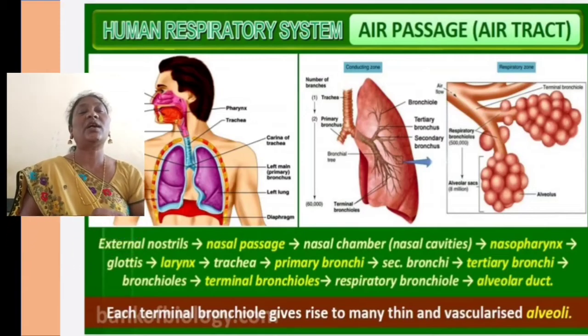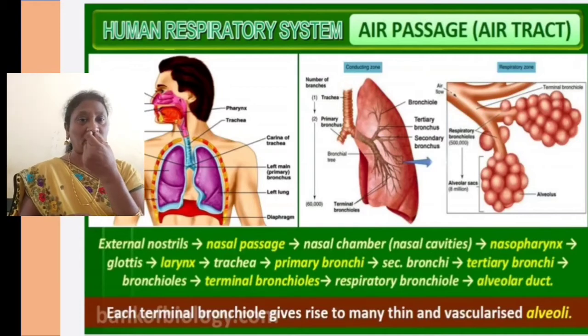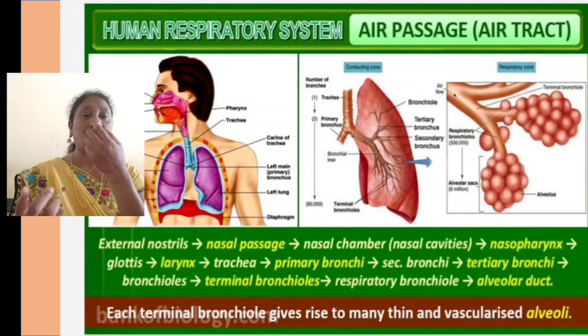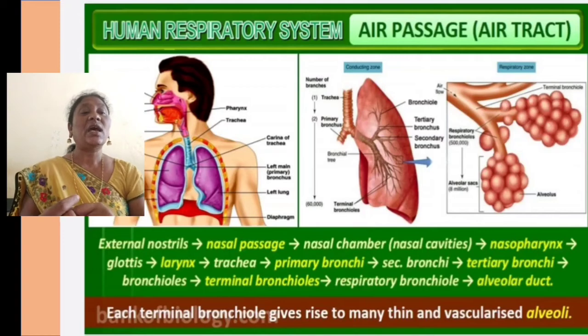So if you see the path of the respiratory system, it starts with the external nostrils. The two holes in the nose, we call them nostrils. They open into the nasal passage, the empty space, and the nasal chambers are called nasal cavities, and the nasopharynx. The pharynx is of two types, oropharynx and nasopharynx. The air tract is connected to the nasopharynx, and the food tract will connect into the oropharynx.